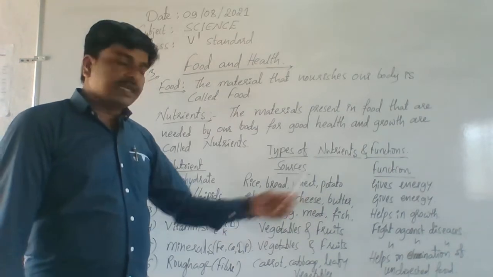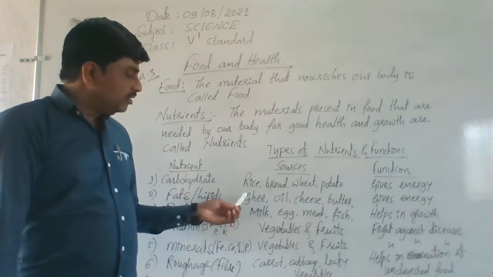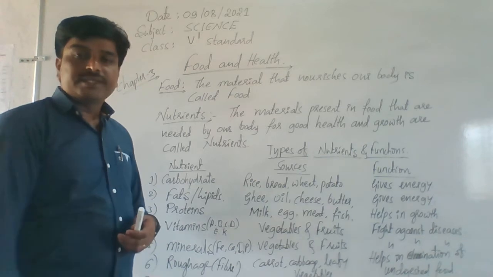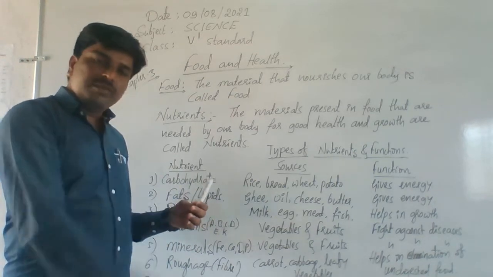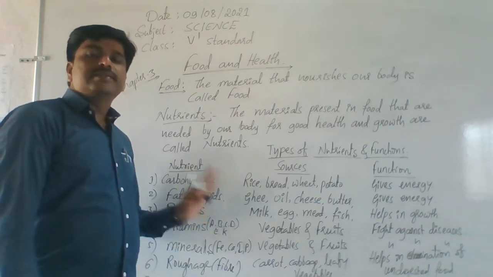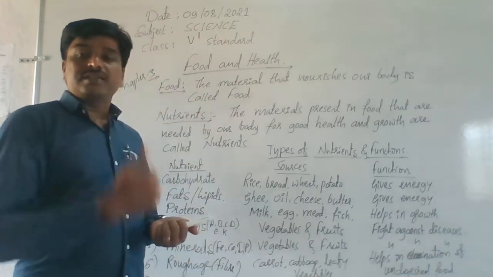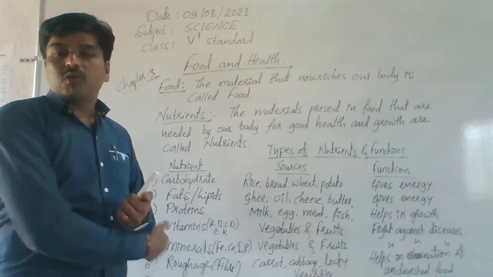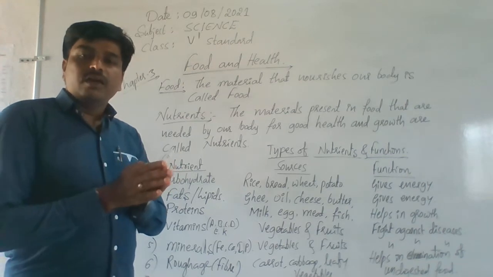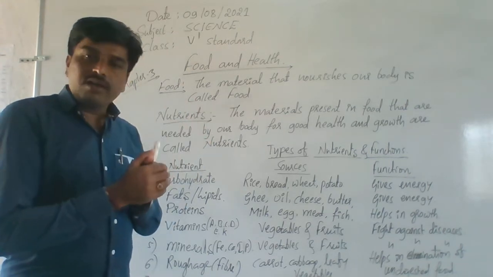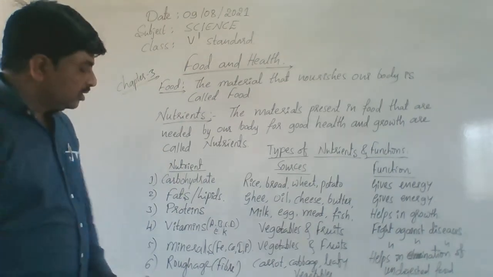Your ghee, cheese and butter are obtained from animals. So oil is a plant fat, ghee is an animal fat. Understand children? So both plant sources and animal sources are there. Totally, these lipids give us more energy than carbohydrate. But carbohydrates and lipids together are called energy giving nutrients. Okay dear students, let's come.